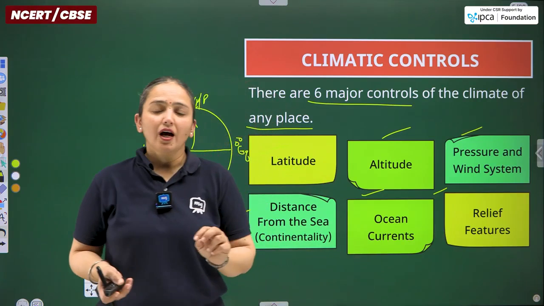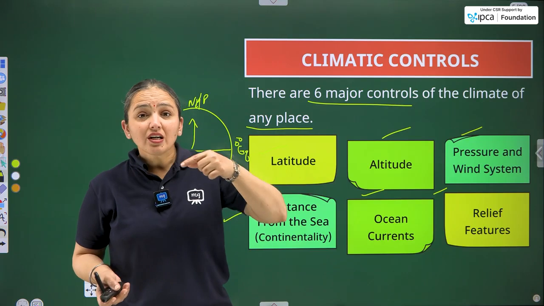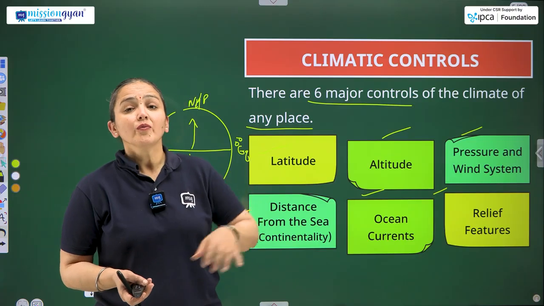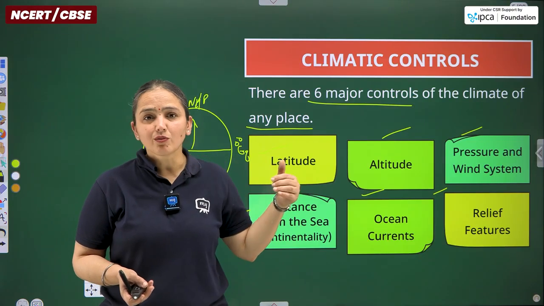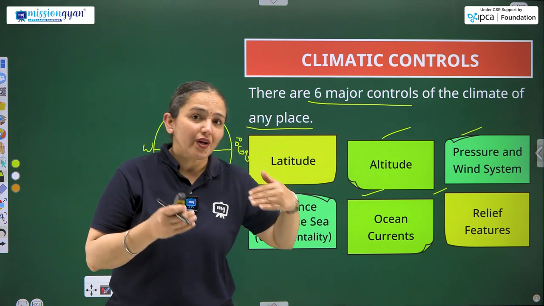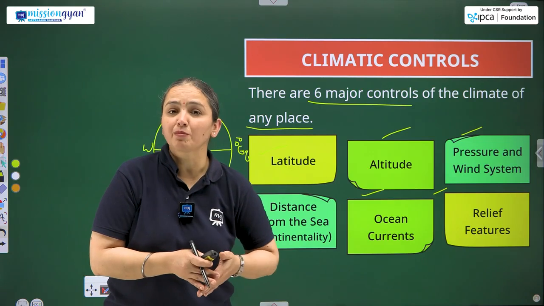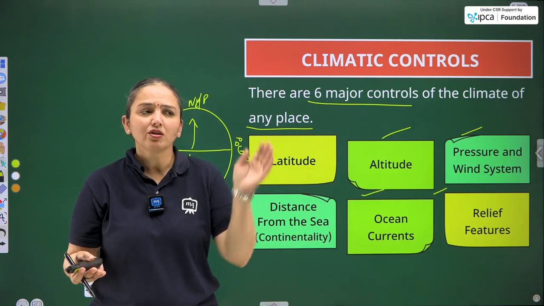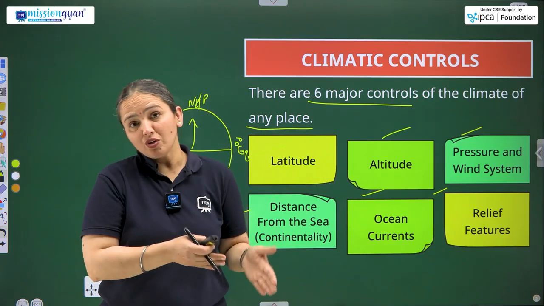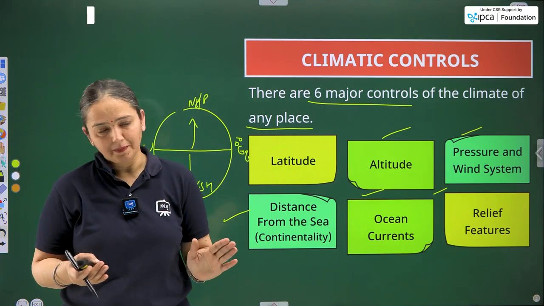Talking about ocean currents, there are majorly two types of currents, warm currents and cold currents. The regions located on the path where these warm or cold currents flow throughout the year within the oceans are affected by them. The nearby regions where cold currents flow experience less temperature, and the regions where warm currents flow throughout the year experience humid, warm temperature throughout the year.